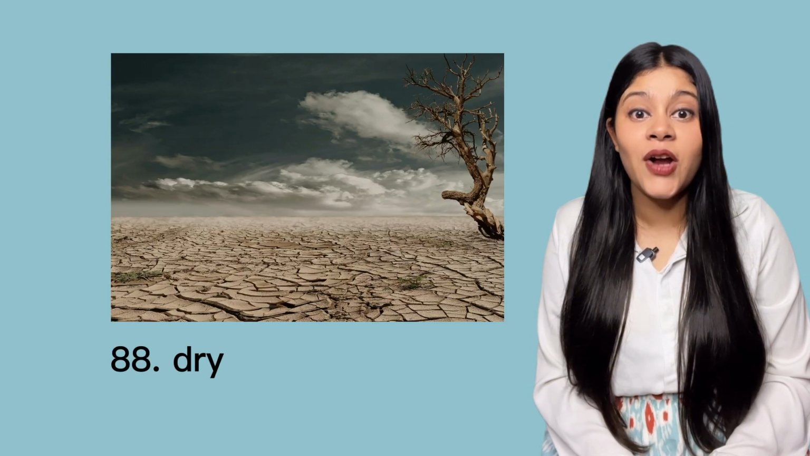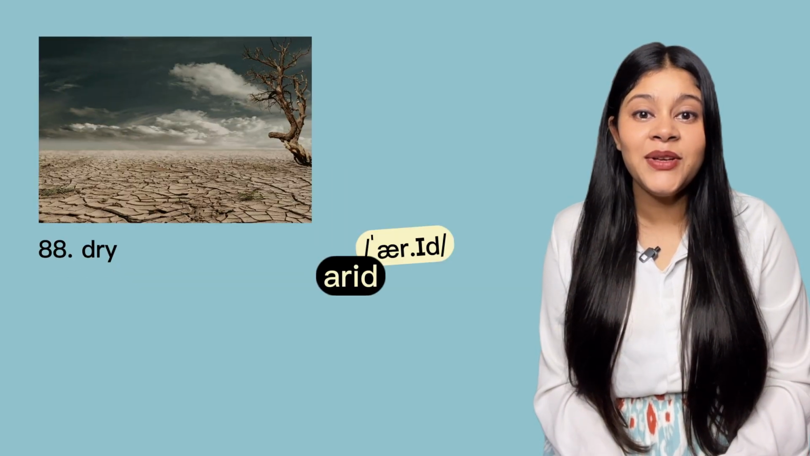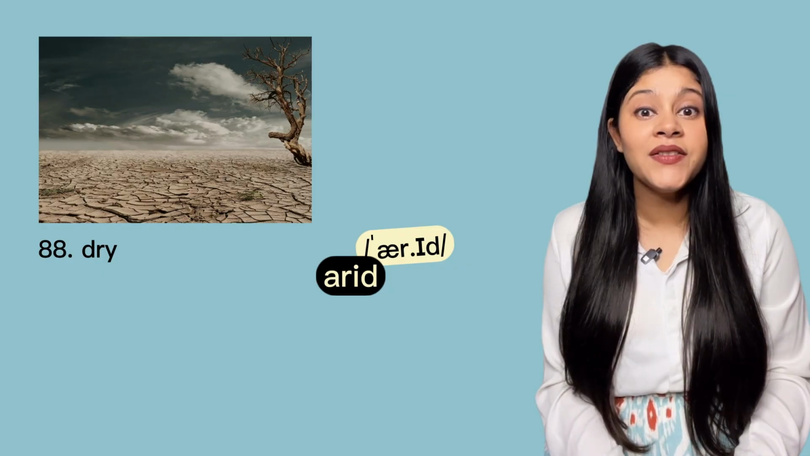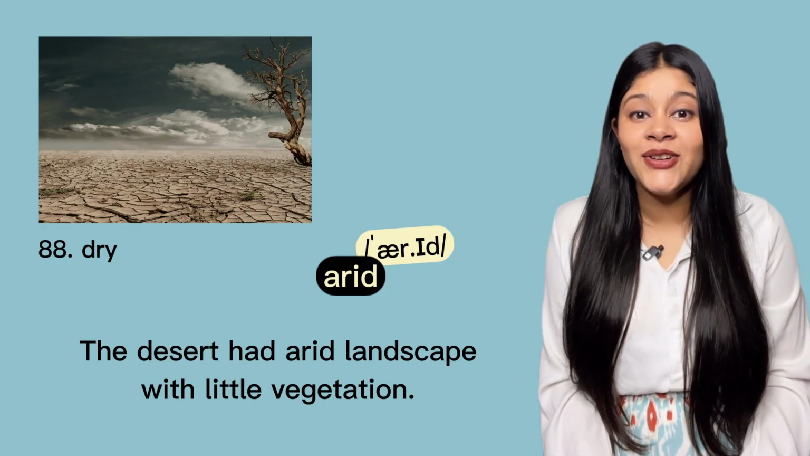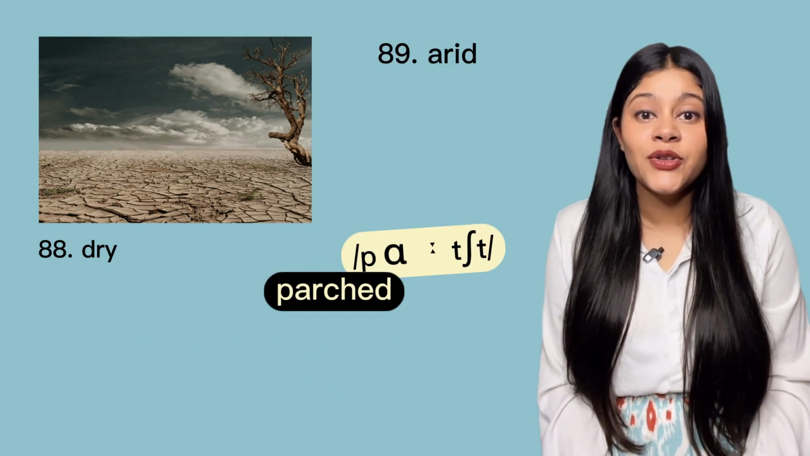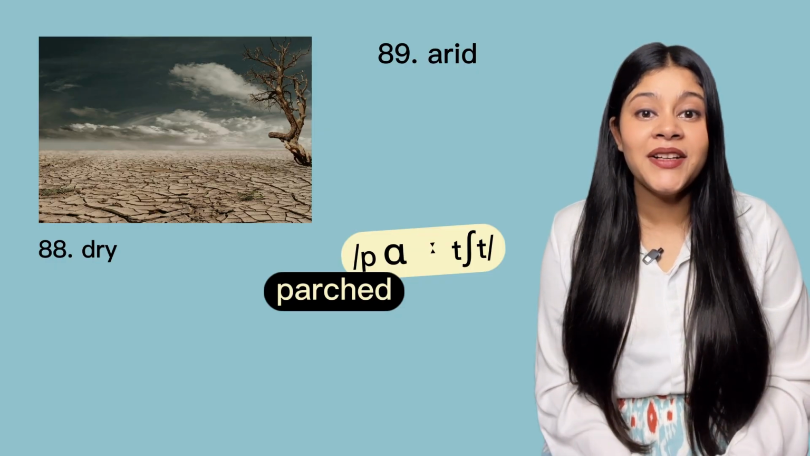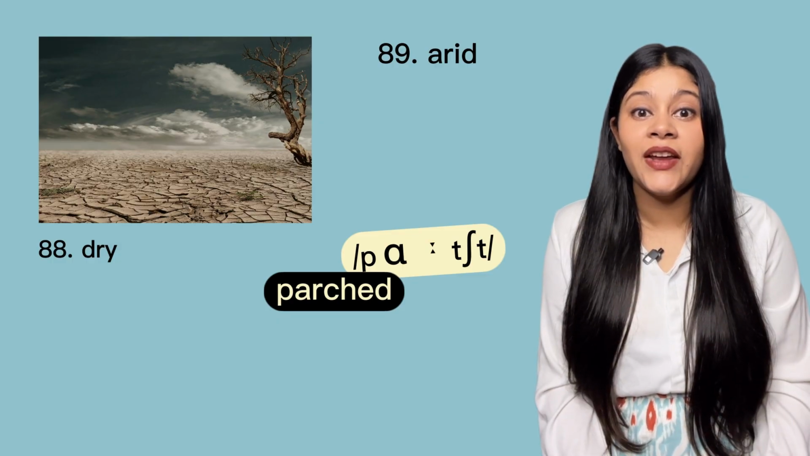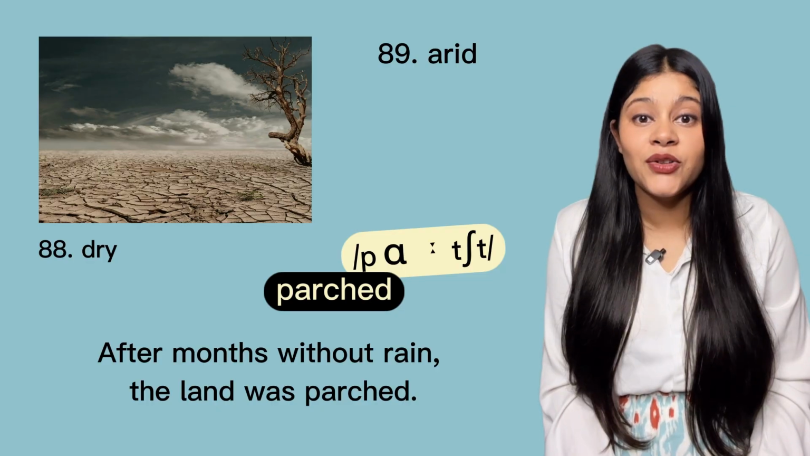It looks like it hasn't rained in this place for a very long time. But instead of using the word dry, use the word arid. Arid. Arid can be used to describe a place where no plants can grow because it's so dry. For example, the desert had arid landscape with little vegetation. You can also use the word parched. Parched. Parched can also mean very thirsty, but it can also be used to describe a place which is very dry. For example, after months without rain, the land was parched.